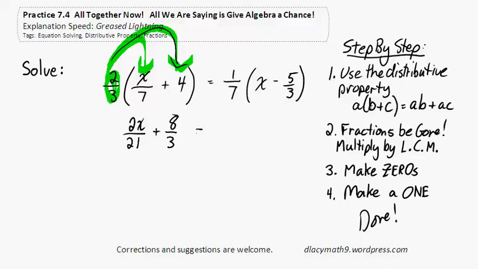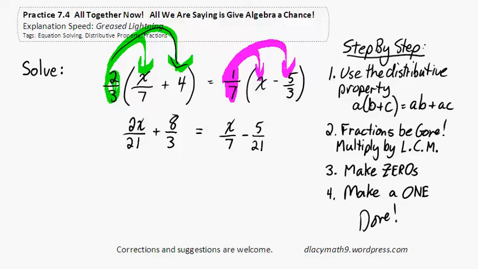On the right, 1/7 multiplied into this binomial is 1 times x, which is x, over 7 times 1, which is 7. 1 times -5 is -5, and 7 times 3 is 21.